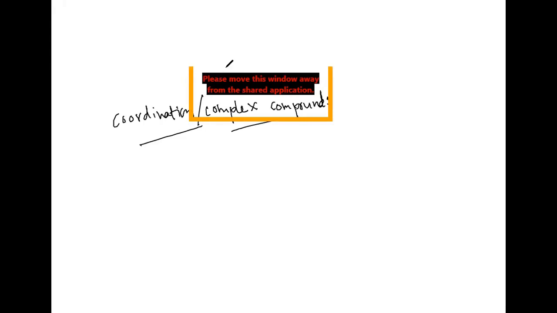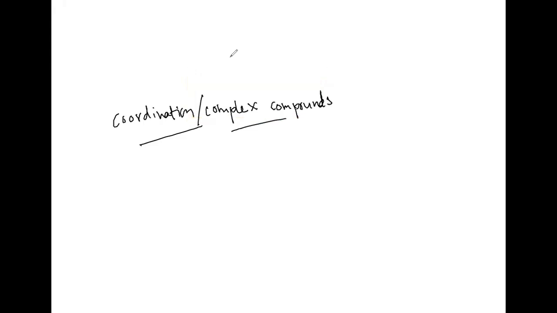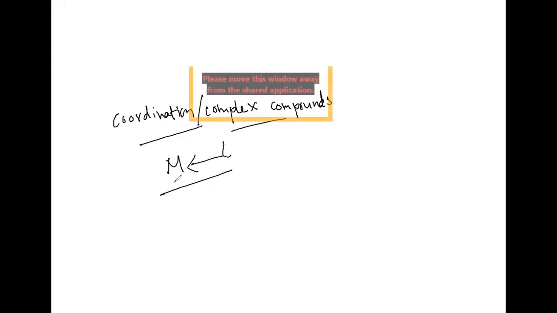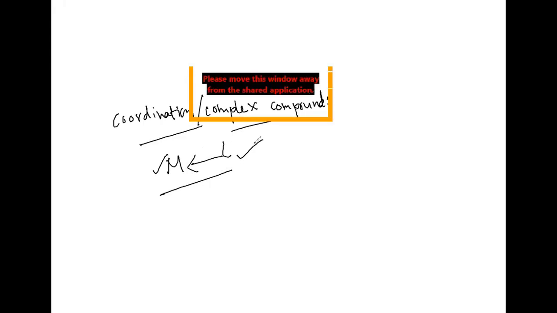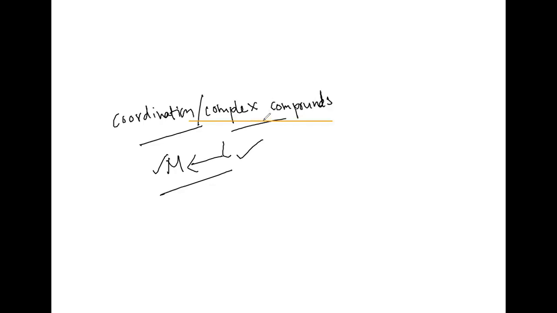In coordination complexes, we can see the bond between metal and a ligand. Between metal and a ligand, there is a coordinate covalent bond. But here we can say coordination entity.